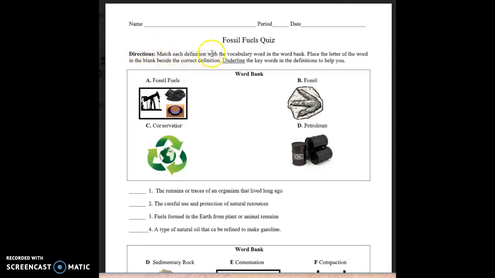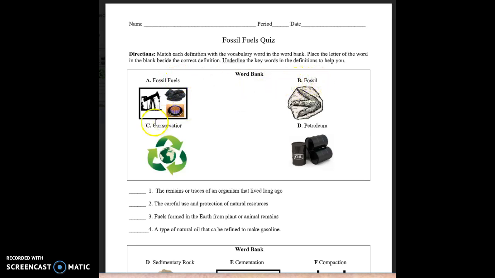Directions. Match each definition with the vocabulary word in the word bank. Place the letter of the word in the blank beside the correct definition. Underline the key words in the definitions to help you. Word bank. A. Fossil fuels.